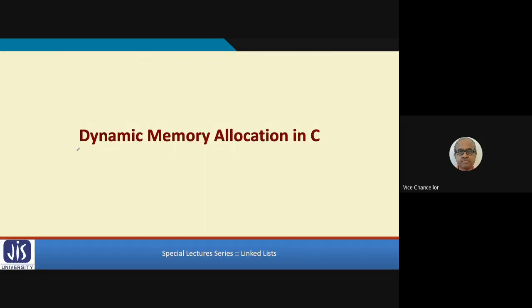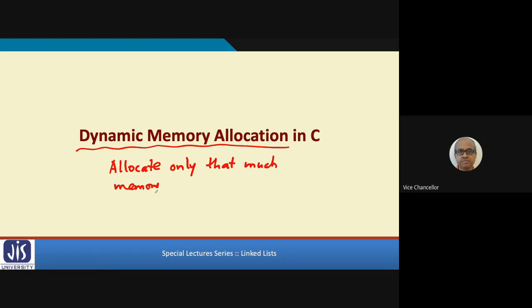There is something called dynamic memory allocation. What is the meaning of dynamic memory allocation? It means you allocate only that much memory as needed.